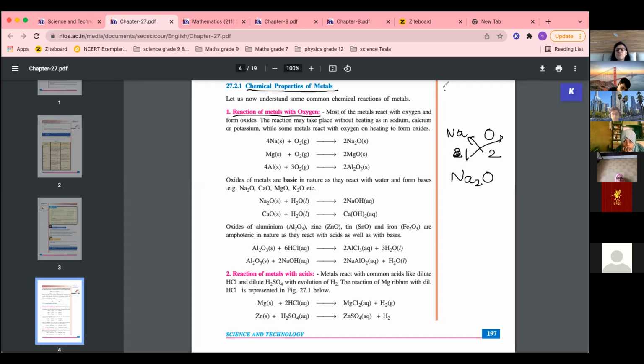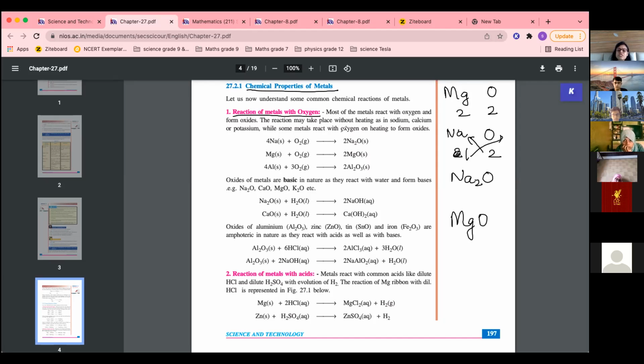What is the formula of magnesium oxide? Mg and O. Magnesium's valency is 2, oxygen's is 2. So 2 is to 2 is 1 is to 1, so MgO. So all the metals react with oxygen to form metal oxide. Metal plus oxygen gives metal oxide.